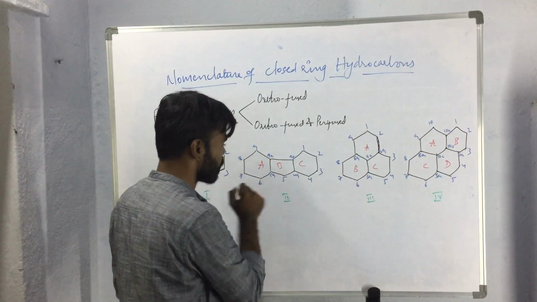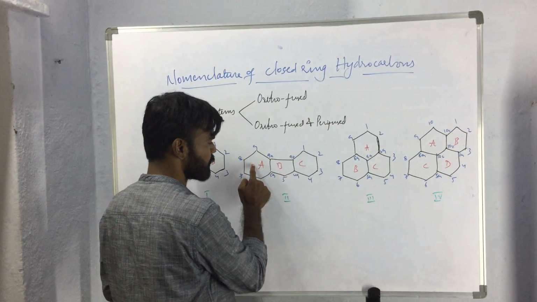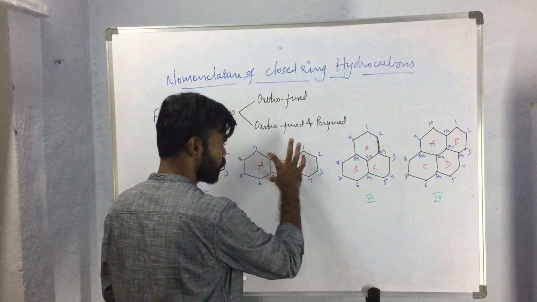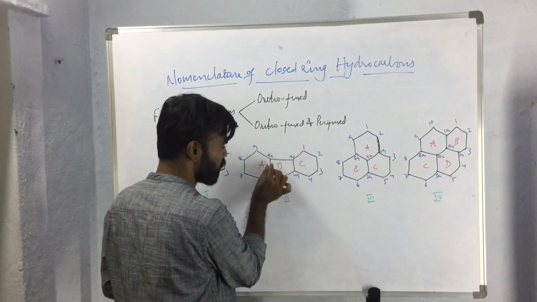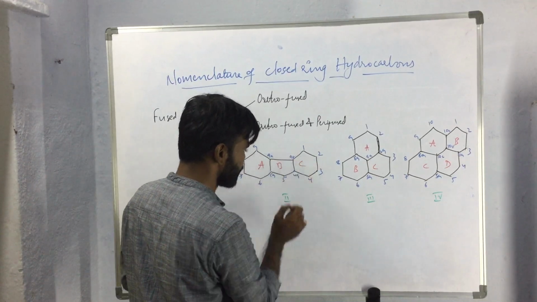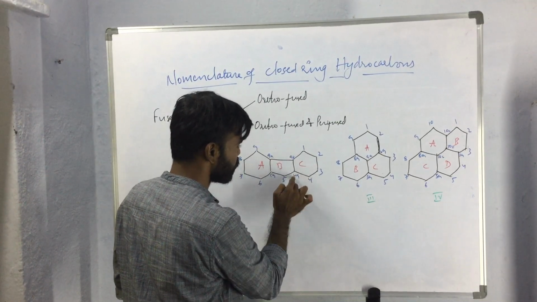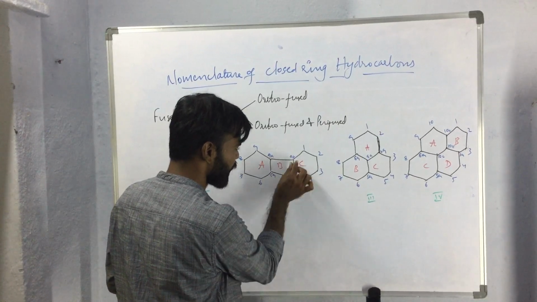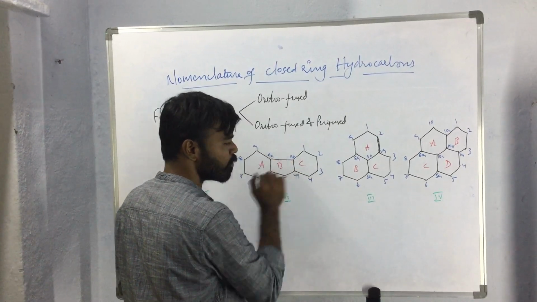If we observe compound 2, for the rings A and B, two atoms are in common and one bond is in common. Also, if we observe ring B and C, two atoms 4A and 9B are common and one bond is common for both the rings.